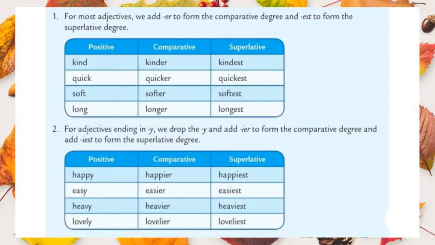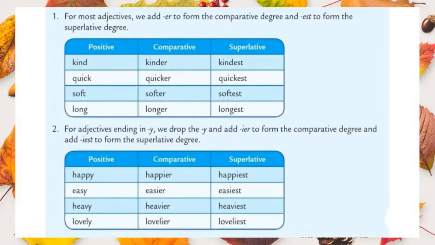When we add er, it becomes comparative, that is quicker. When we add est, it becomes superlative, that is quickest. And the next one is soft, softer, softest. Long, longer, longest. Let us see the next one.